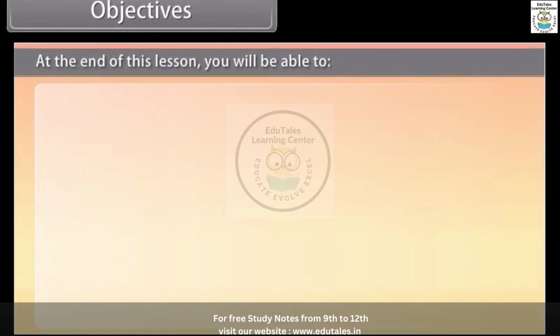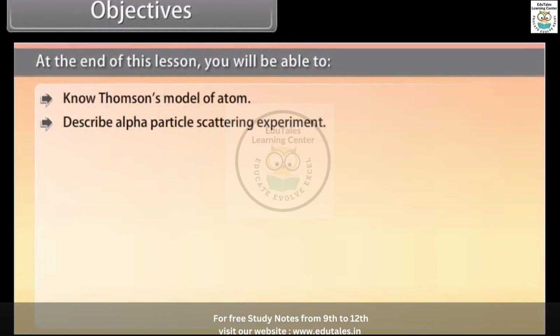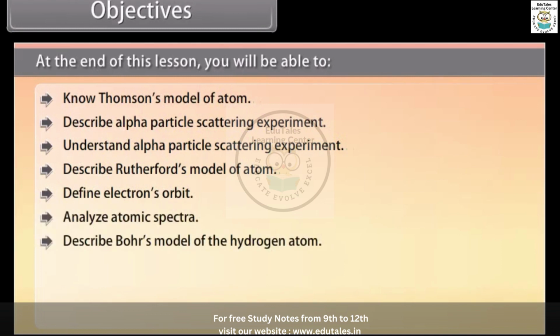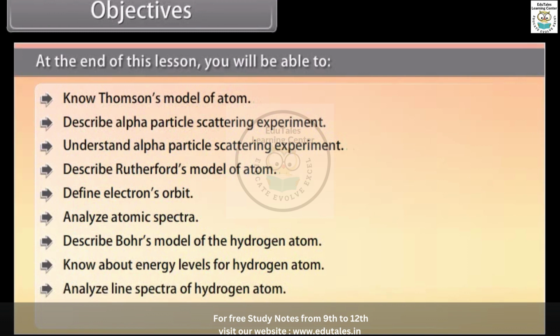Objectives. At the end of this lesson, you'll be able to know Thomson's model of atom, describe alpha particle scattering experiment, understand alpha particle scattering experiment, describe Rutherford's model of atom, define electron's orbit, analyze atomic spectra, describe Bohr's model of the hydrogen atom, know about energy levels of hydrogen atom, analyze line spectra of hydrogen atom, know about De-Broglie's explanation of Bohr's second postulate.